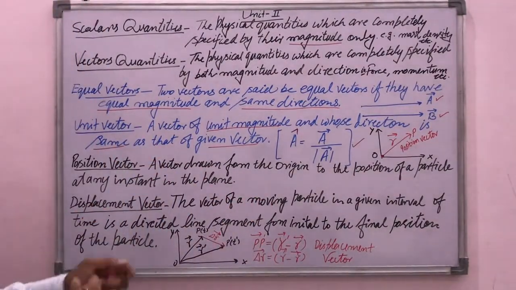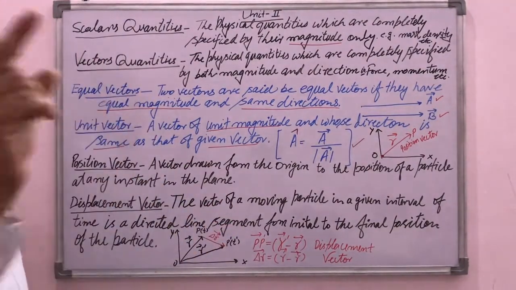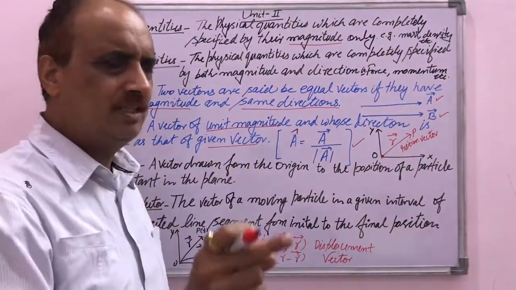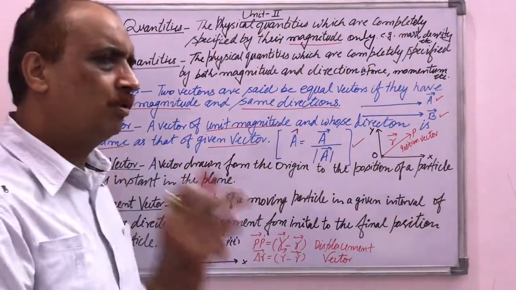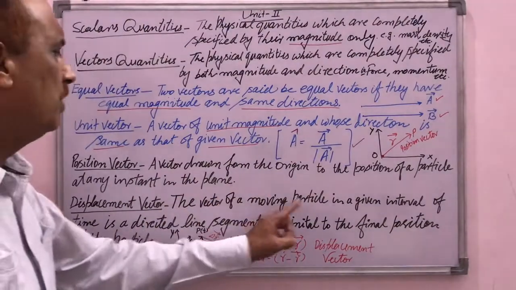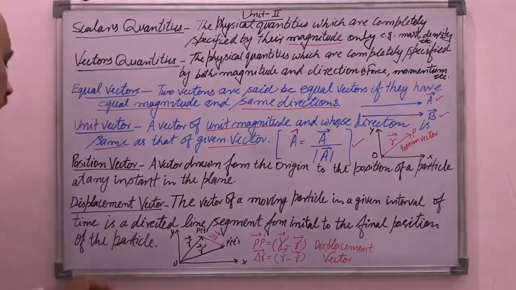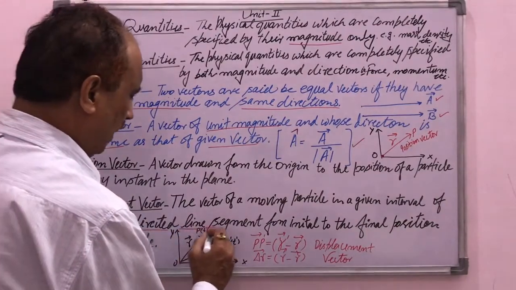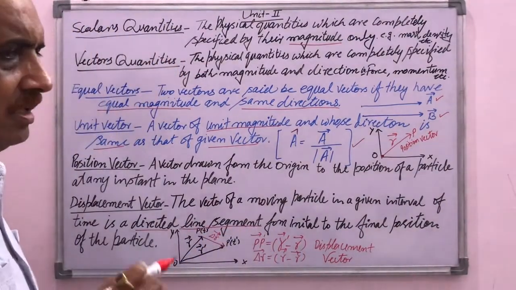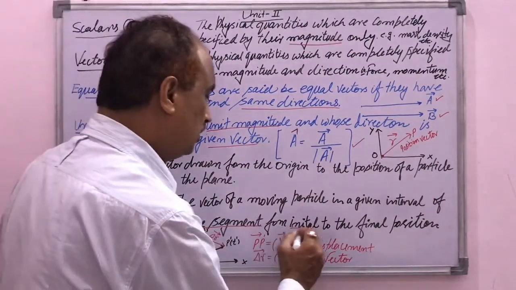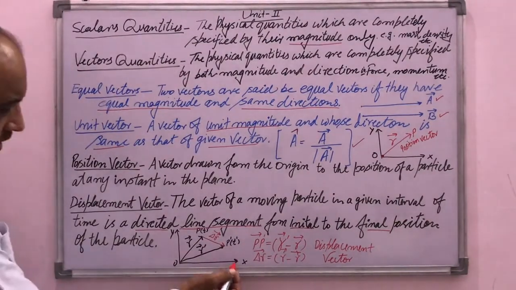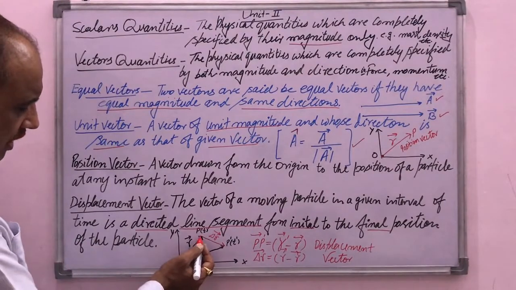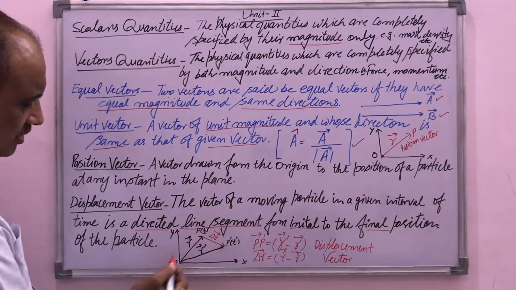And next is the displacement vector. Displacement vector means the vector of a moving particle. When the particle is moving in an XY plane, at any instant of time we have to show the first position of the particle, that is the initial position. Now the vector of a moving particle in a given interval of time is a directed line segment from the initial to the final position of the particle. So look here in this XY plane, this is the origin and this is the first position of the particle P at any instant of time t.